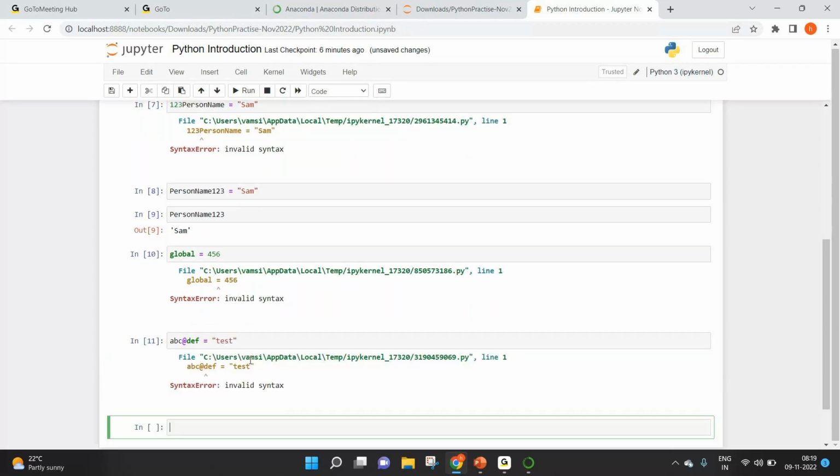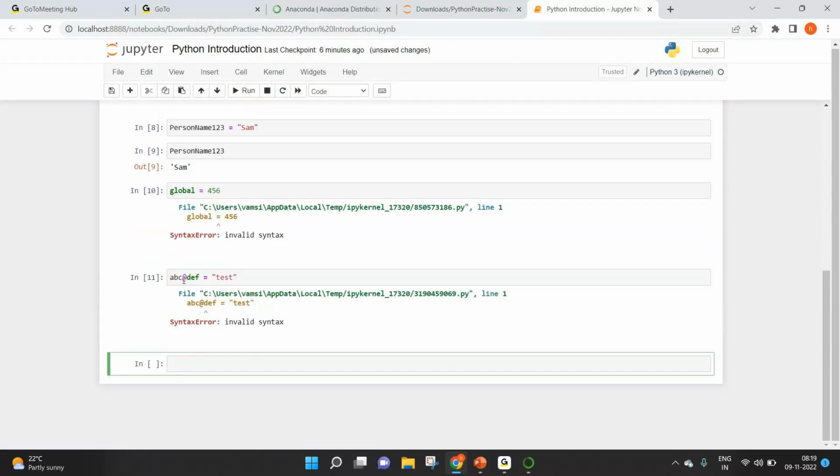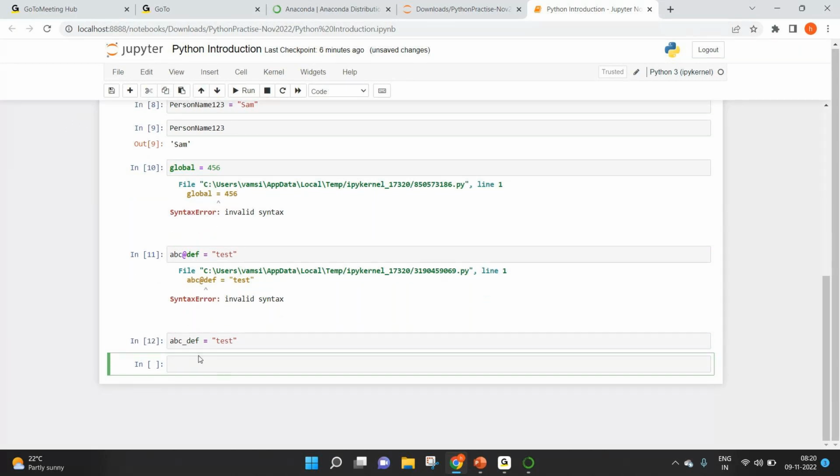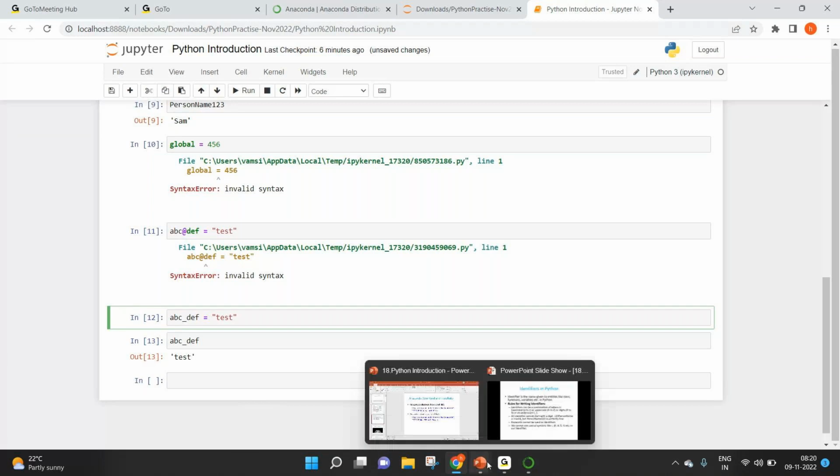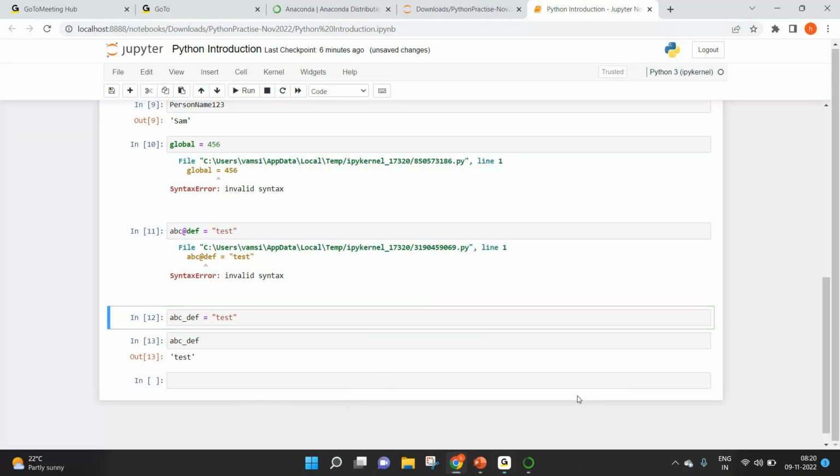That's not going to work because at the rate is not a valid one. Instead of at the rate, if you replace that with underscore, that should work fine. Now have a look here, we got the output. That's how you can define your variables or identifiers based on these rules.